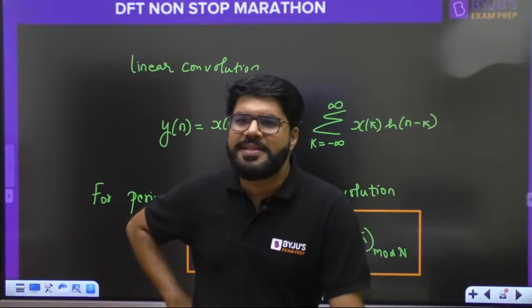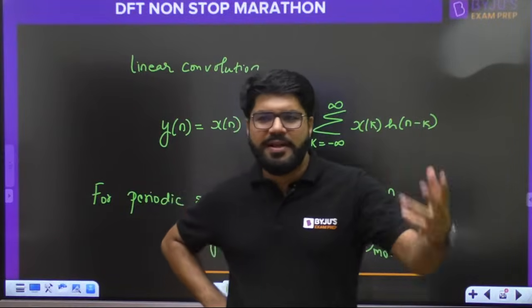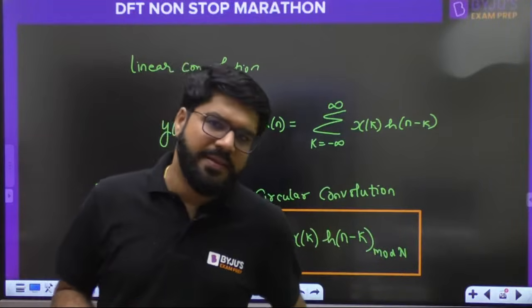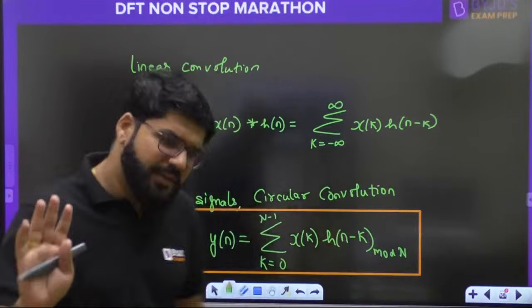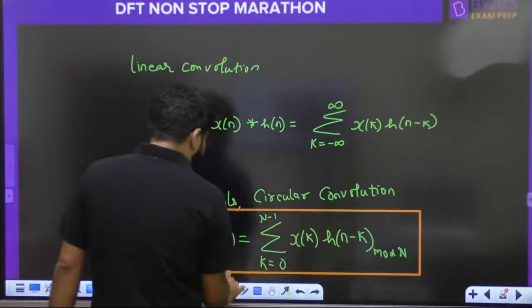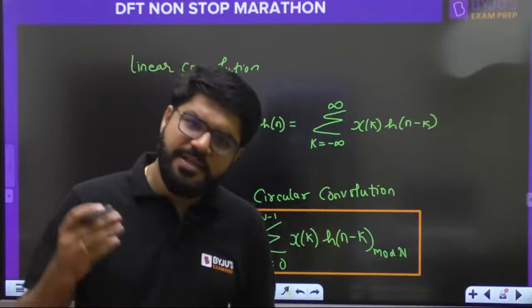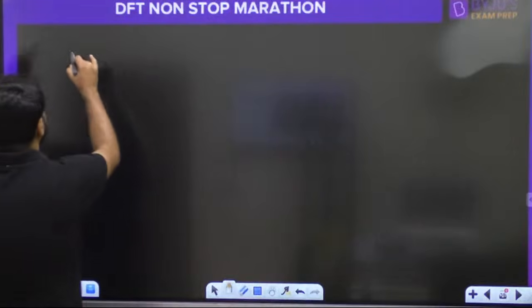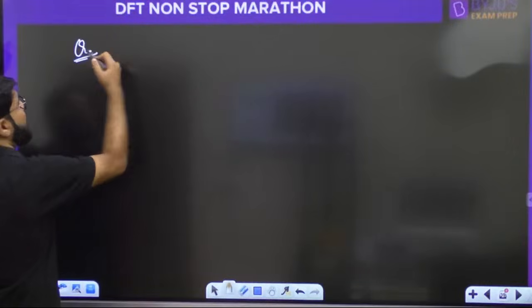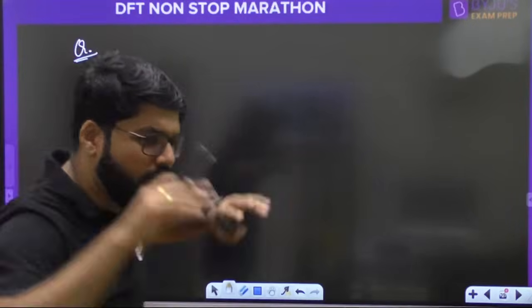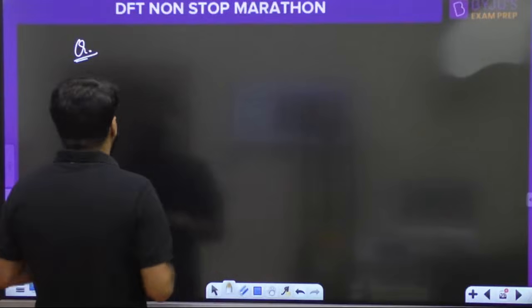Yes, the tabular method. Somebody can call it the grid method also. Correct. The tabular method, also known as the sum by column method, simply known as the tabular method. Very good guys. We will use that same method. Everybody, I think, will be comfortable with it. Let's do a circular convolution question. Forget the DFT for a moment. Let us only focus on the circular convolution.